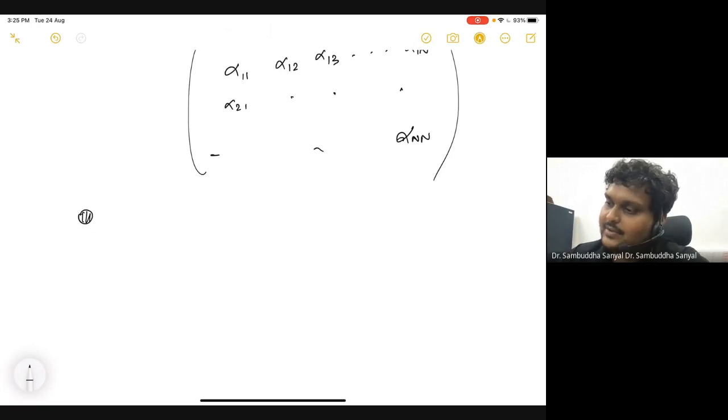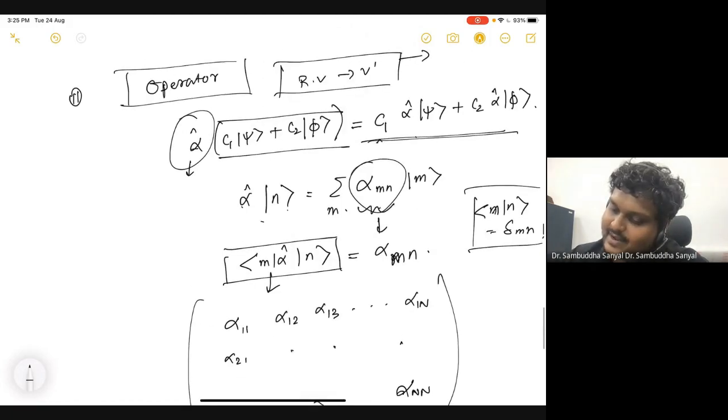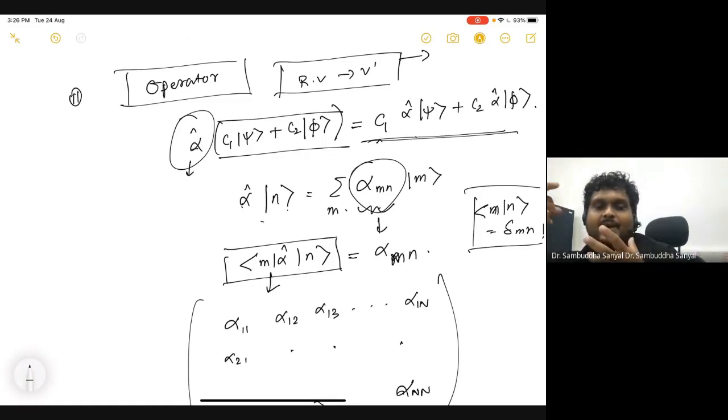Now there is a special set of vectors in this vector space which has the following property. If n is some basis vector and I act alpha on it, I get some linear combination of other basis vectors, because the job of the operator is to take that vector to another vector, and any vector is a linear combination of the basis vectors.